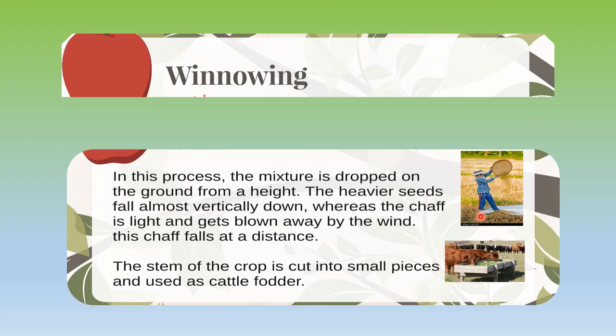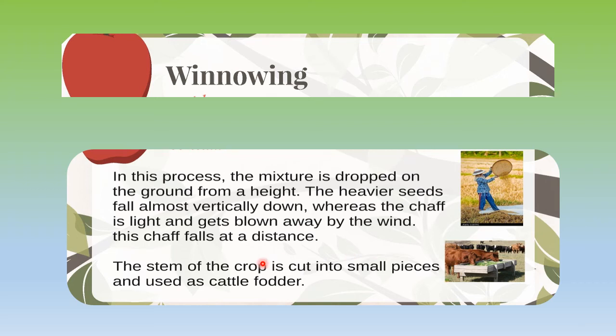This husk is further used as food for the animals. Over here the mixture is dropped on the ground from a height. The heavier seeds will fall vertically down, whereas the chaff is light. Chaff is that husk which I am talking about, that will be blown away by the wind. So this chaff gets collected at a distance.